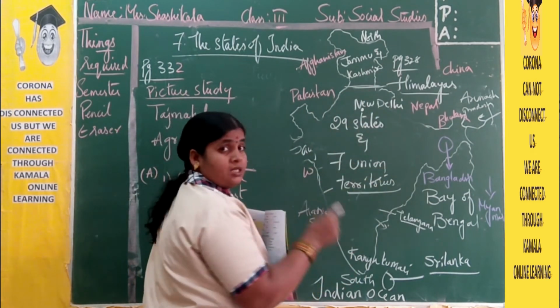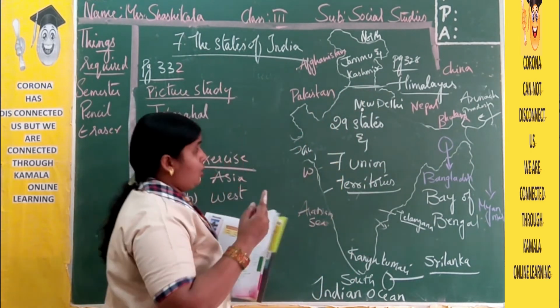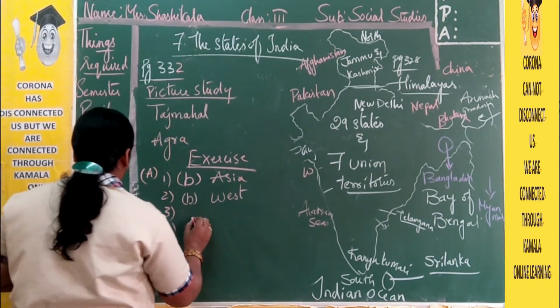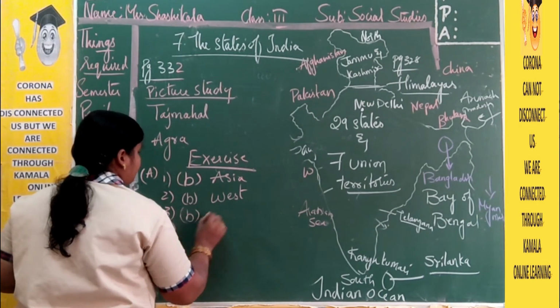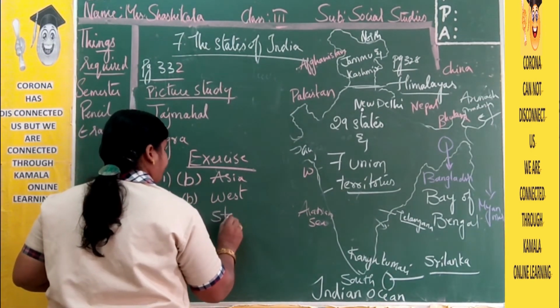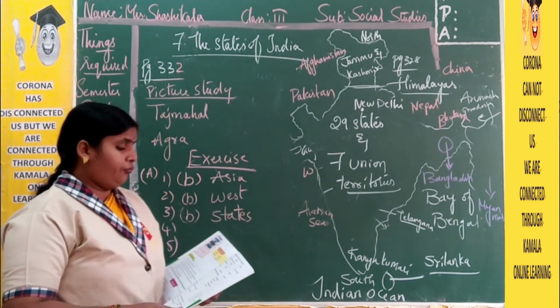Now India has been divided into 29 dash. India, the whole country, is divided into 29 states. Again the states are divided into districts. So the whole India is divided into the states. The answer is B. Again B. First one B, second one B, third one B. The 29 states.